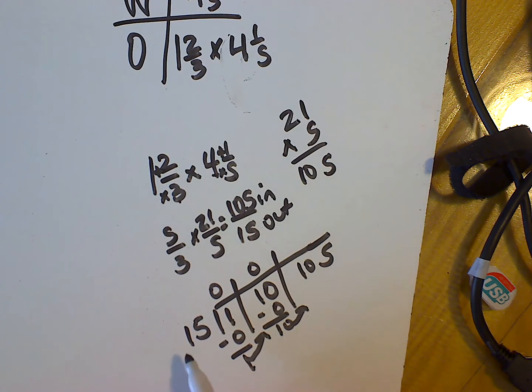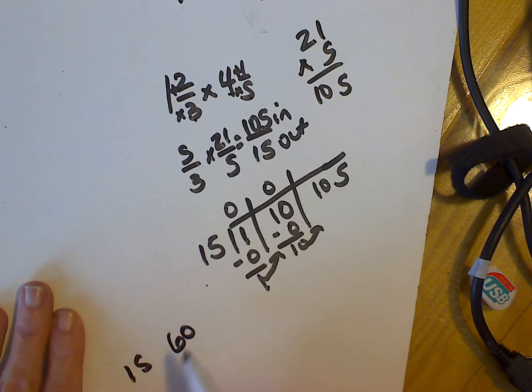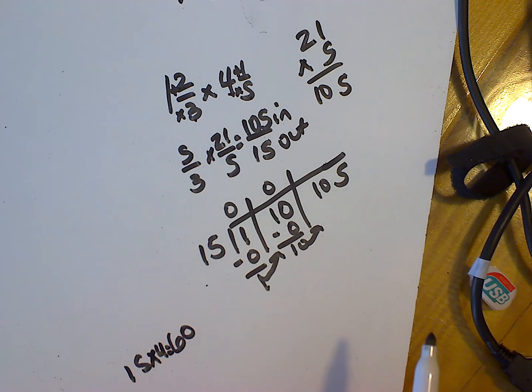Well, I know that 15 times 2 is 30, so if 2 15s is 30, then 4 15s is 60. So I need to go higher than 15 times 4. So why don't I jump up and say 15 times 7?